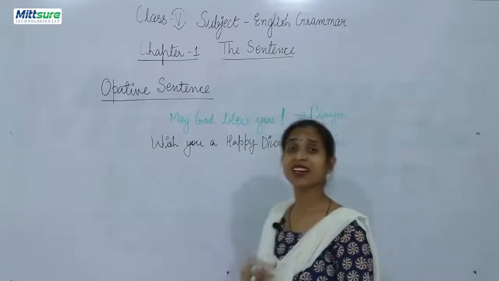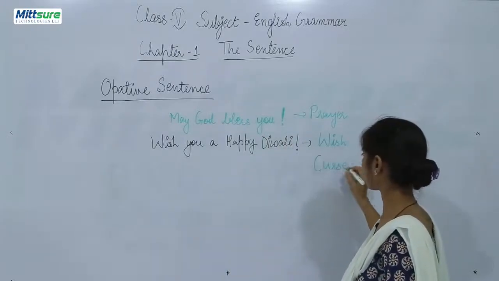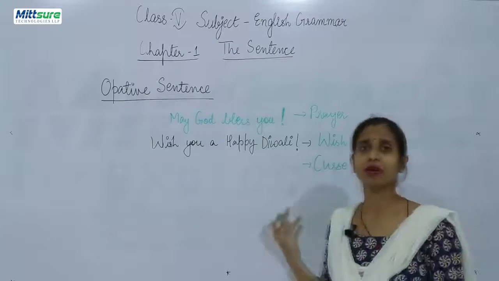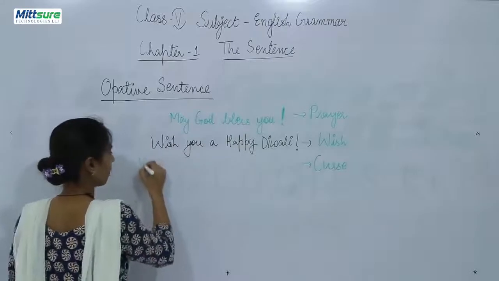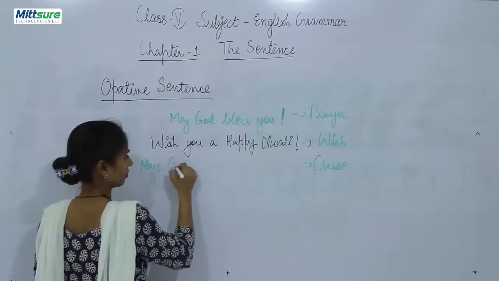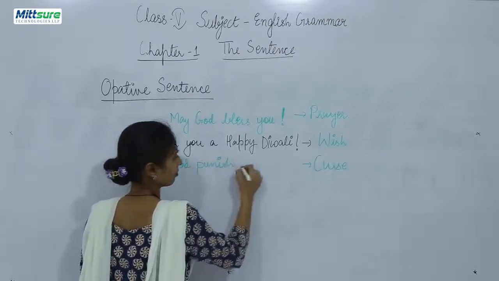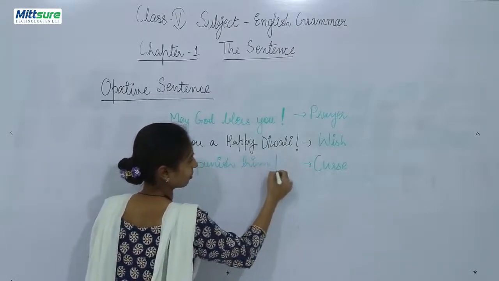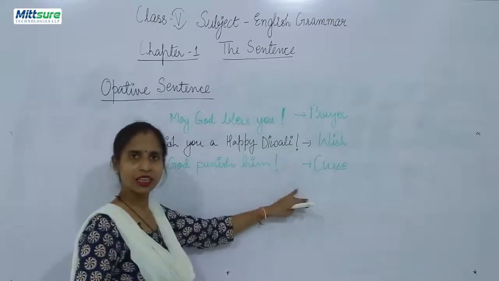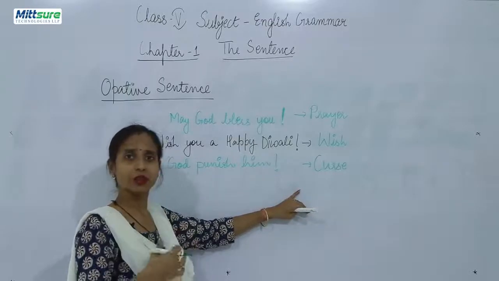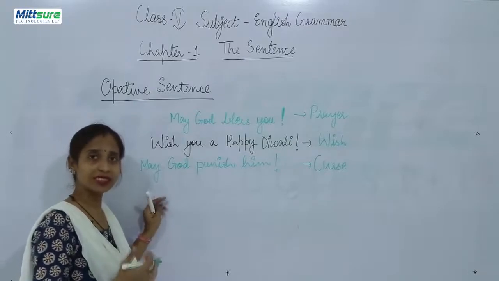And one more, curse. Curse, that you are not speaking something good about someone, like may God punish him. May God punish him. Now, it is a curse for somebody, that you are asking something bad to happen to someone. So, this is also known as optative sentences.